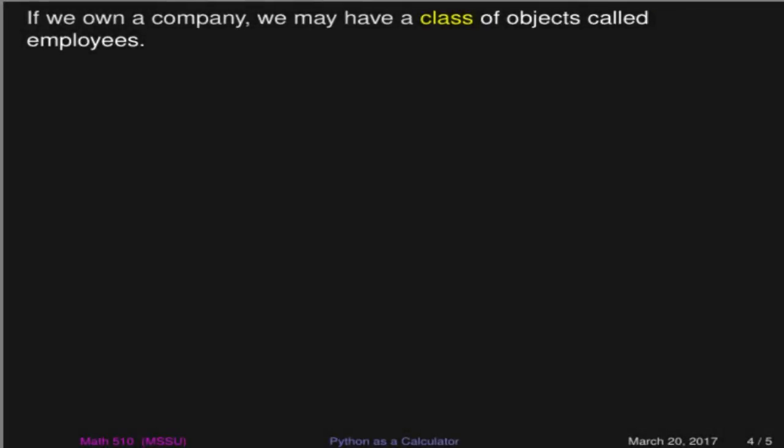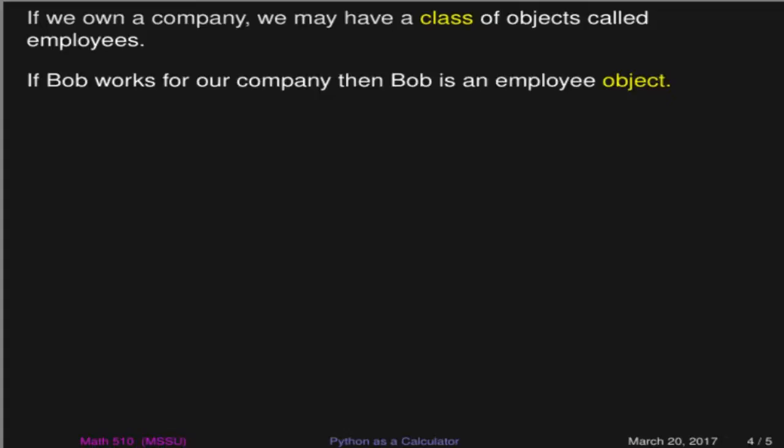Now, here's an example that could illustrate some of this a little better. Suppose that we are the owners of a company. Then we're programming for this company, and we can say that we have a class of objects that we will call employees. Then, if we have a particular person, let's say that Bob works for the company, then Bob is an employee object for the company. So Bob becomes one of our objects.